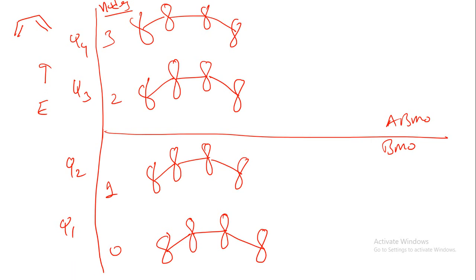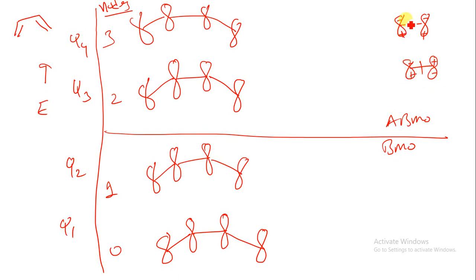What is a node? Suppose if we are having this type of structure, we know that this is the CH2 orbital, but at that time there will be minus and plus signs, minus and plus sign. If we are having a node, this minus and plus sign will give a plus and minus sign by the bonding formation, so that is the node.